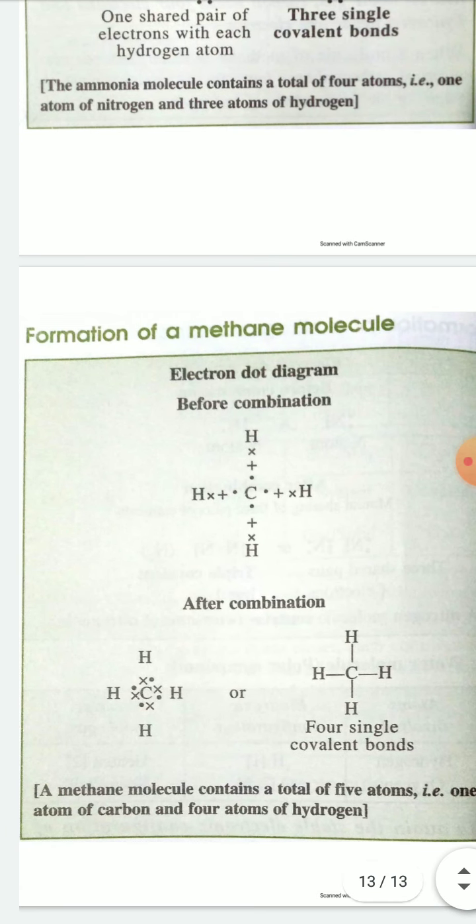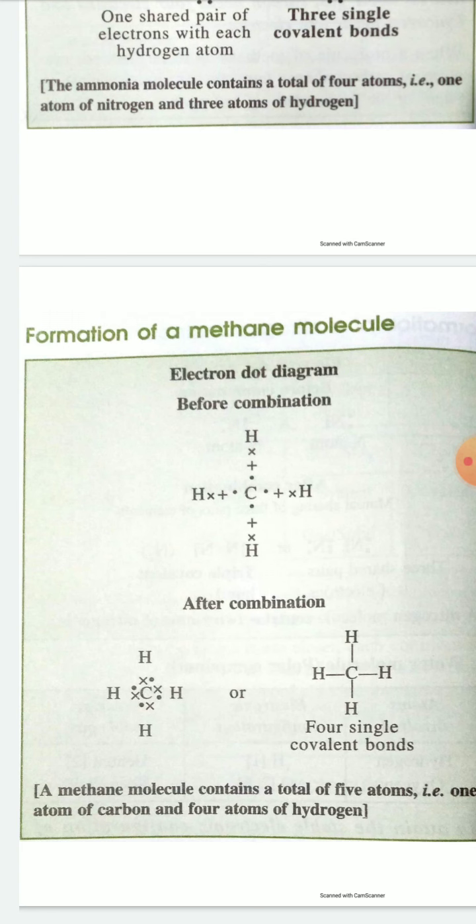Now formation of methane molecule, methane means CH4. So write carbon in the middle, and around carbon write the symbol of hydrogen atom, four hydrogen atoms on four sides. Now carbon has four valence electrons, so give four dots around carbon, and hydrogen has one valence electron, so give one cross on each hydrogen atom. Now after combination, carbon will form four single covalent bonds, that is four electron pairs with four hydrogen atoms, forming four single covalent bonds.